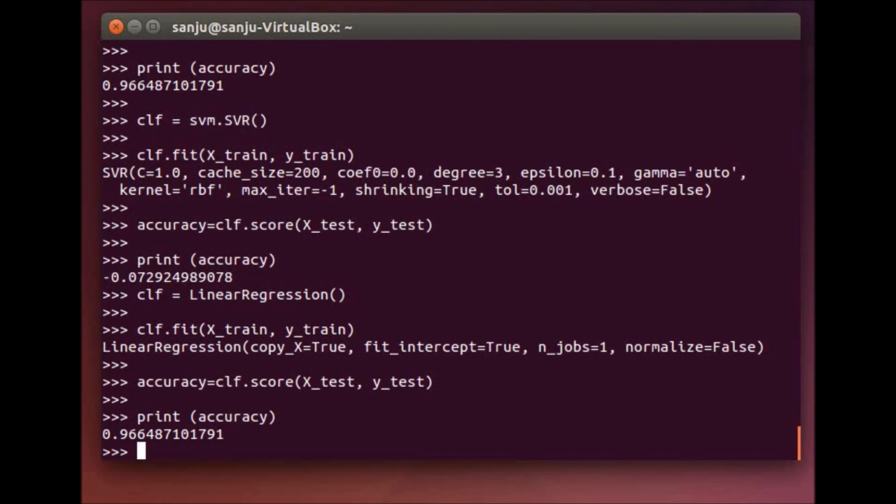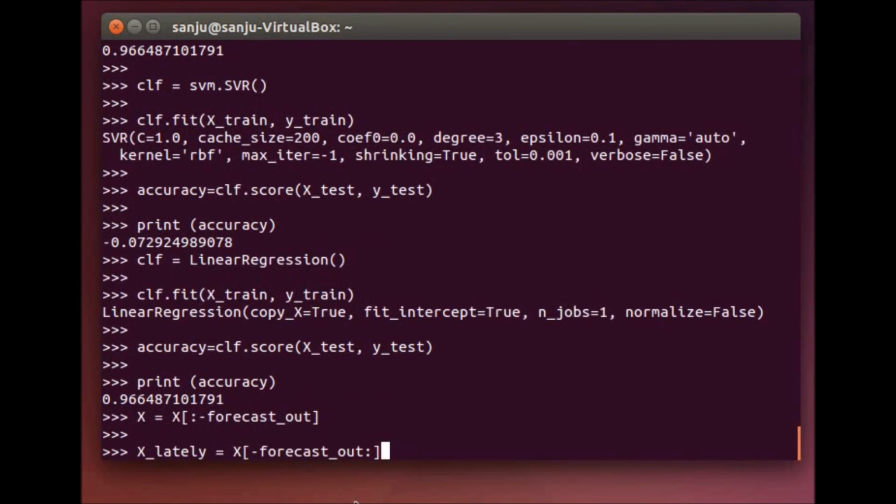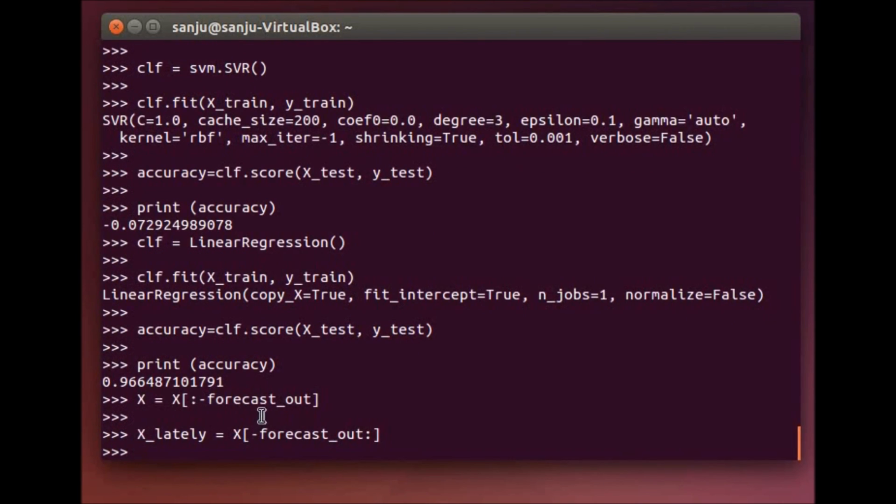So now I have the accuracy for my machine learning. Now I'm just going to predict. So I divide my dataset into the new one and the old one, and after that what I'm trying to do is very easy with the program.